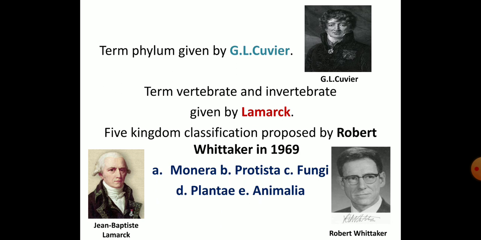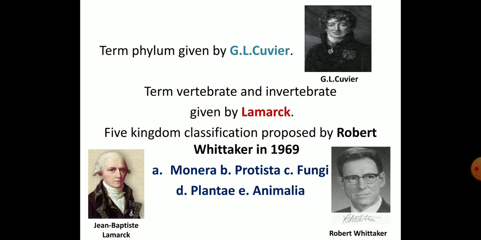So he said the classification has to be done in the phylum system, and later the terms vertebrate and invertebrate were given by Lamarck, an eminent scientist who worked on evolution, on the way evolution is taking place. He was the same person who gave the terms vertebrates and invertebrates.